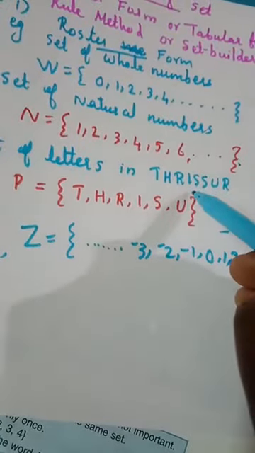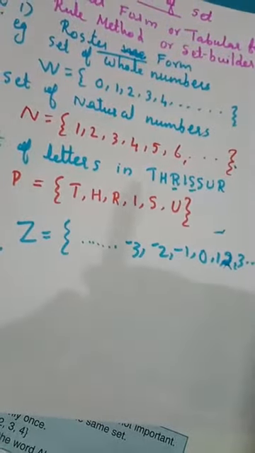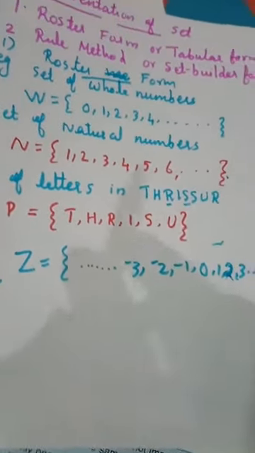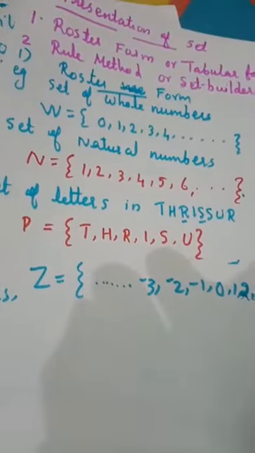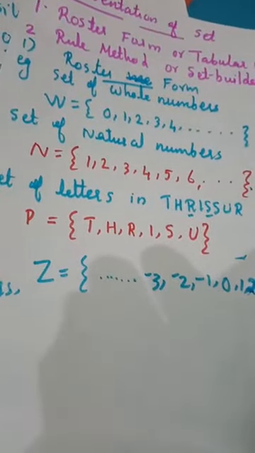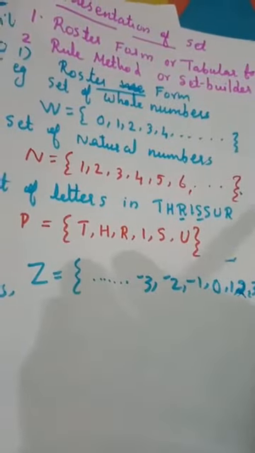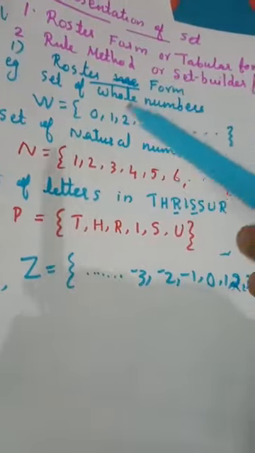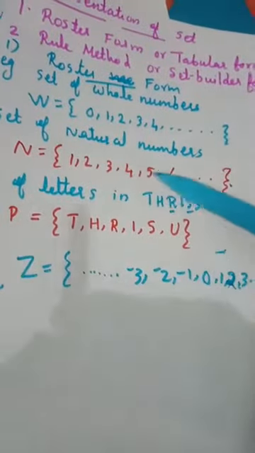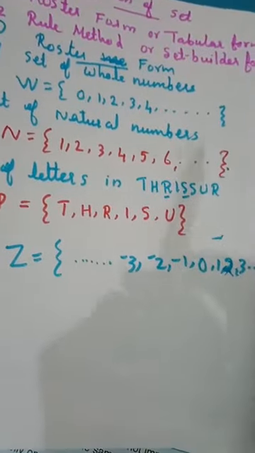S and R are repeating, but there is no need of repetition. Keep in mind, when you are writing sets in roster form or tabular form, always use a capital letter first, start with a curly bracket, and separate the elements by using commas.